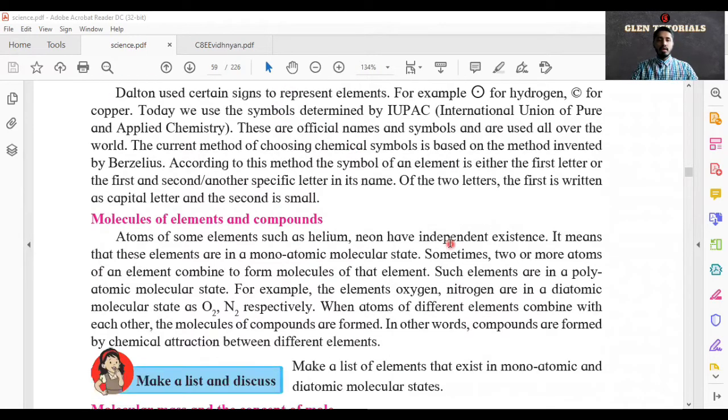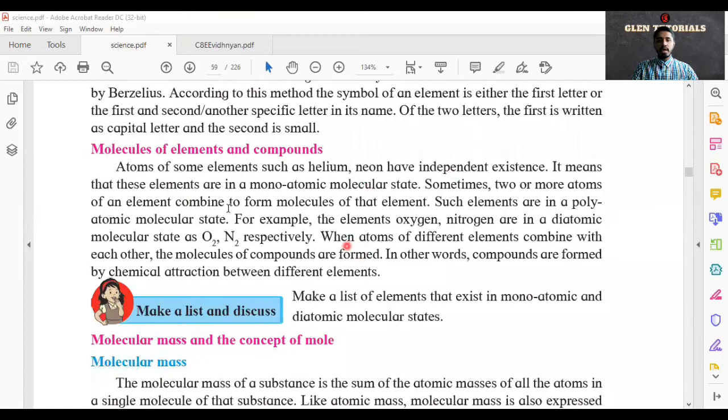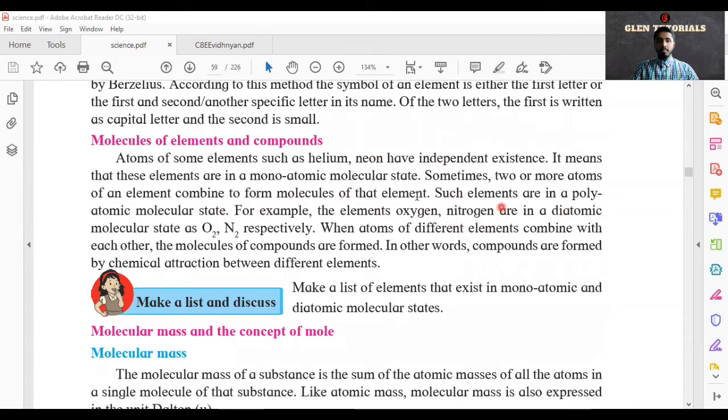Now next, molecules of elements and compounds. Atoms of some elements, like helium, neon, have independent existence. When they exist independently, they don't need to react with others. That's why they are called independent existence. It means these elements are in a monoatomic molecular state. Sometimes two or more atoms of an element combine to form molecules of that element. Such elements are in a polyatomic molecular state. For example, elements of oxygen, nitrogen are diatomic, two atoms, O2.